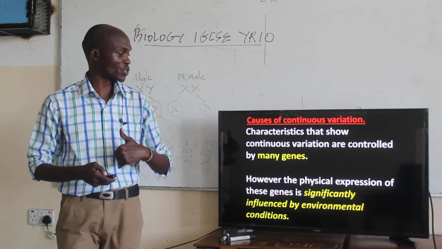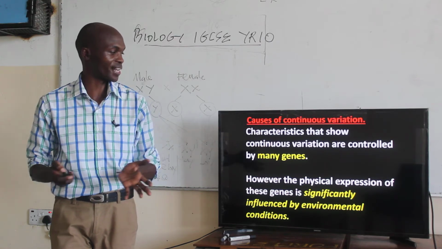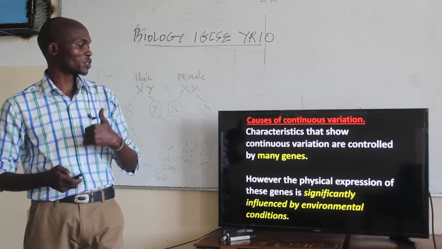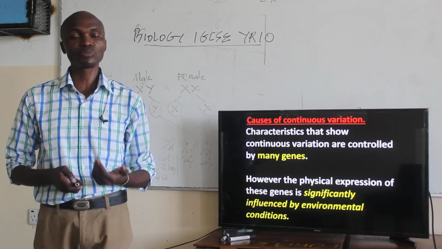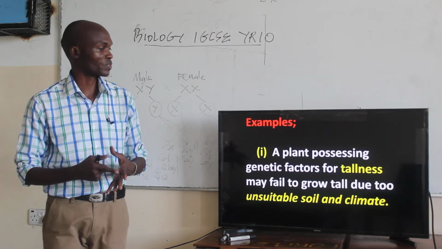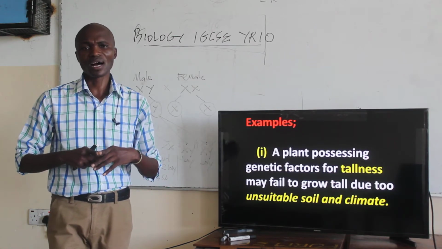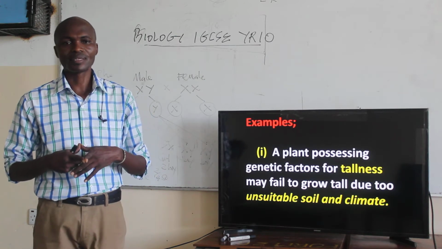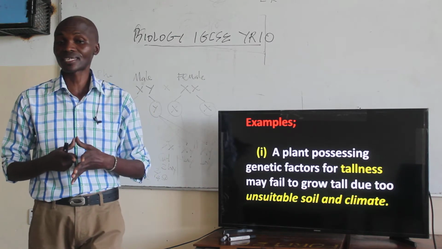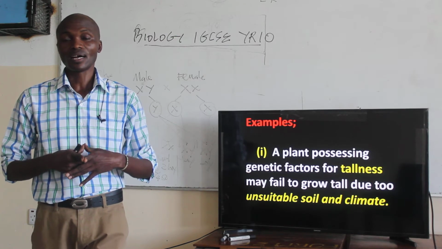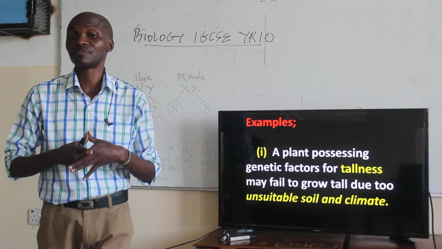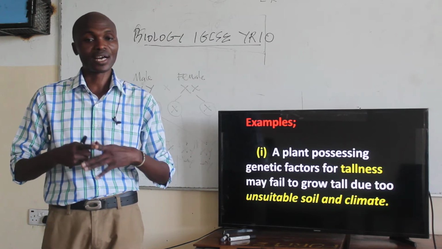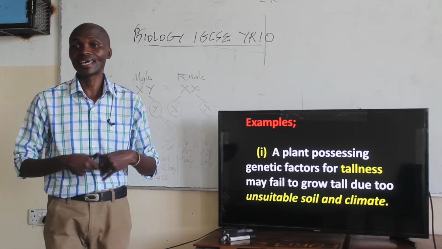So although the genotype determines the outward expression, environment plays a big role when it comes to continuous variation. For example, you may have a plant that possesses genetic factors for tallness, but this plant may fail to grow tall due to unsuitable soil and climate.